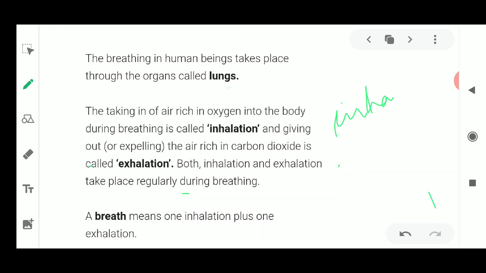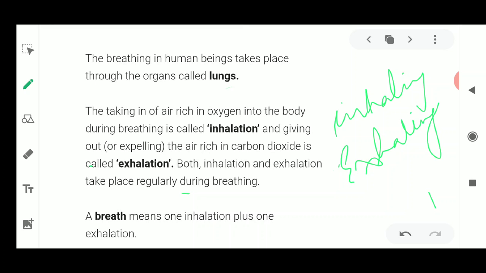So inhaling and exhaling are both the ways by which we can take in the air which is rich in oxygen, and we can release the air which is rich in carbon dioxide. Now once we take in oxygen, it is going to reach the tissues and the cells. We discussed what a cell is, the basic unit of life, and tissues are groups of cells which perform functions.